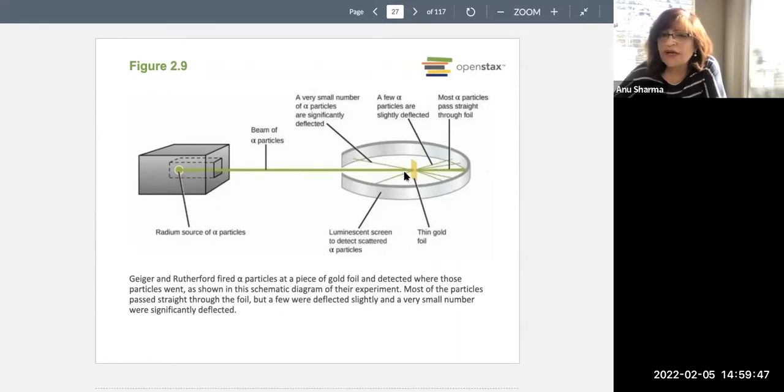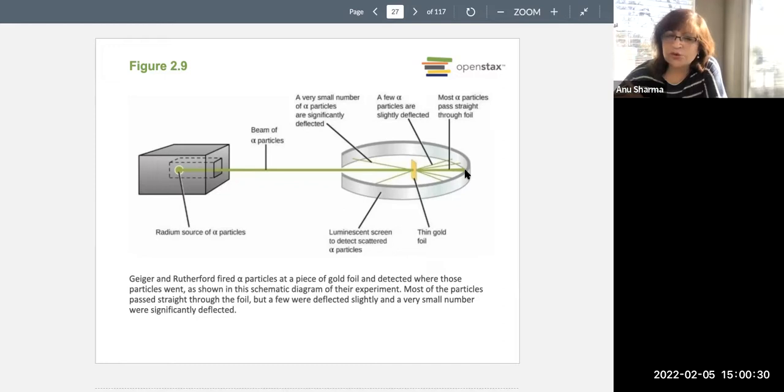This means there is something inside the atom which blocked the path of a few alpha particles. Others did pass through, but hit something inside, so they got deflected at a smaller angle. But the majority of them simply passed through.